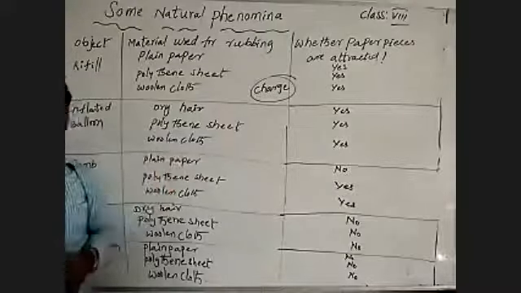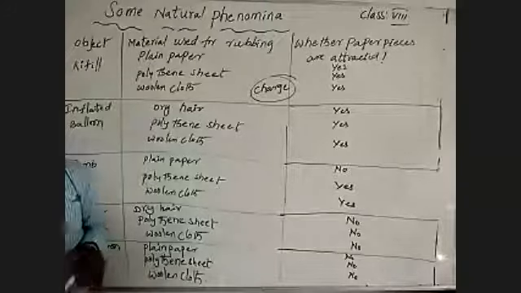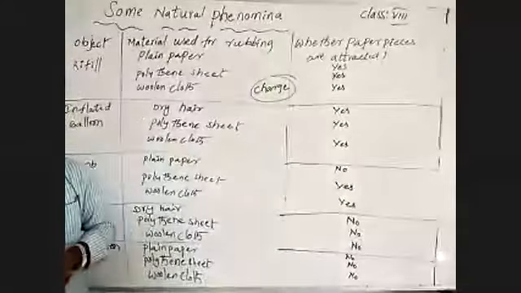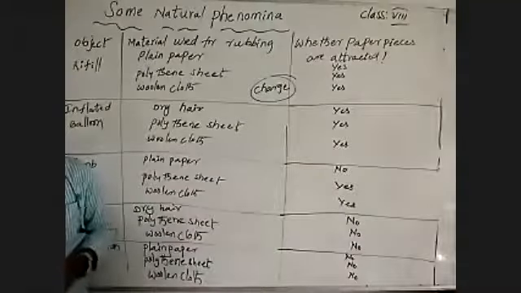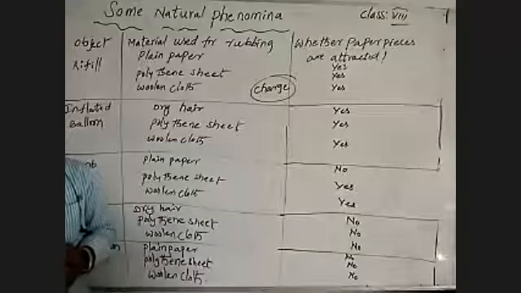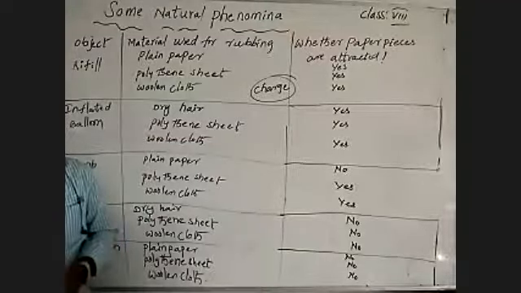The force between the charges of your bodies is nothing but electrostatic force. Understand?